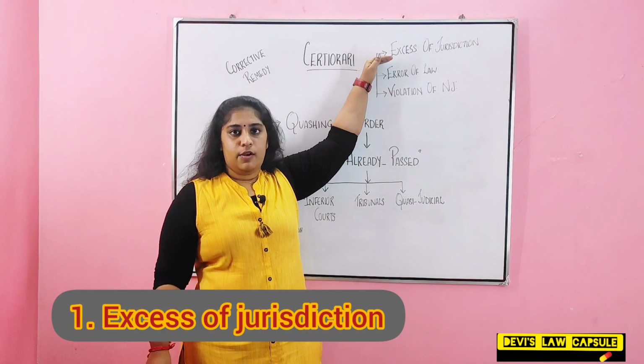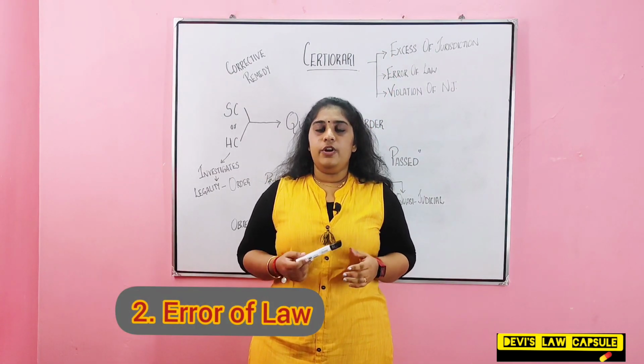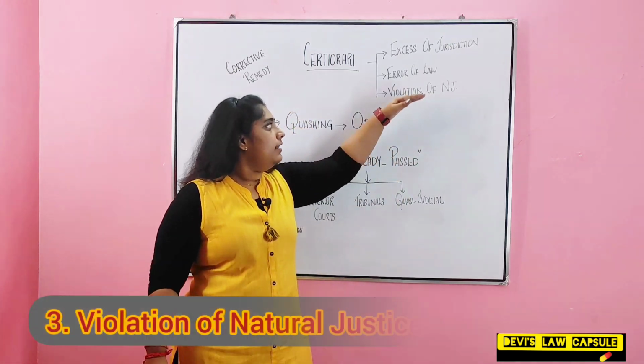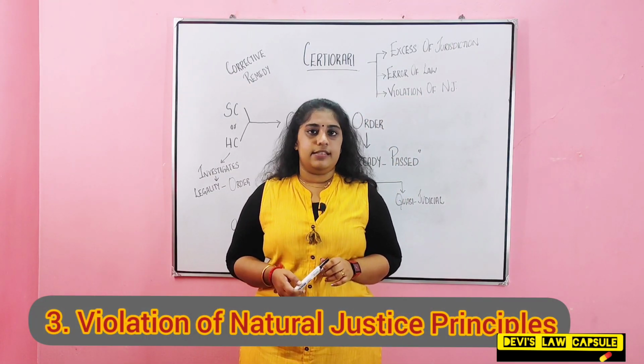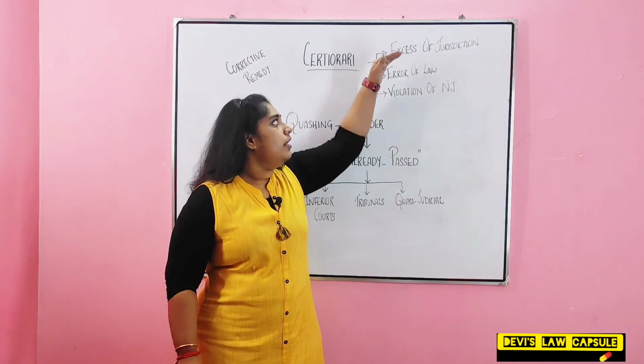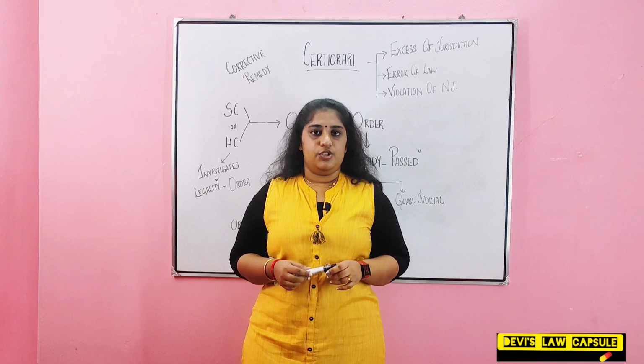Now let's see some of the conditions under which writ of Certiorari can be issued. First is excess of jurisdiction. Second is error of law apparent on the face of the record. And third is where there is a violation of natural justice principle. So under all these three conditions, writ of Certiorari can be issued.